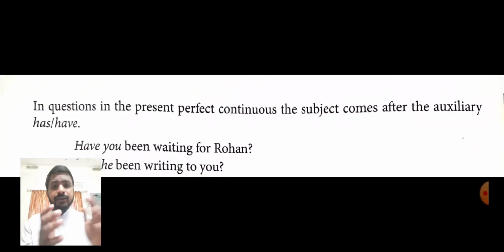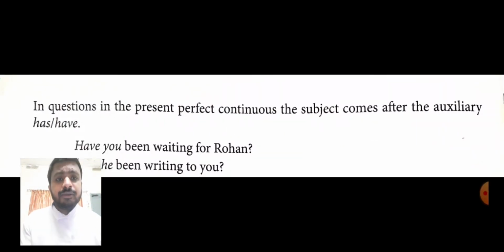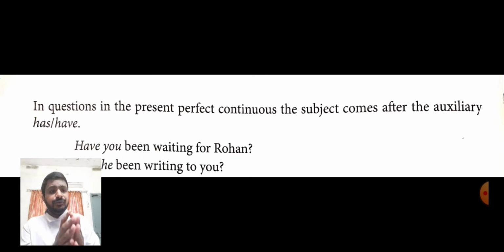Now, in order to make the question, what we need to do is put has or have at the beginning of the sentence. That is, has or have plus subject plus been plus the ing form of the verb plus the rest of the sentence plus the question mark. Have you been waiting for Rohan?